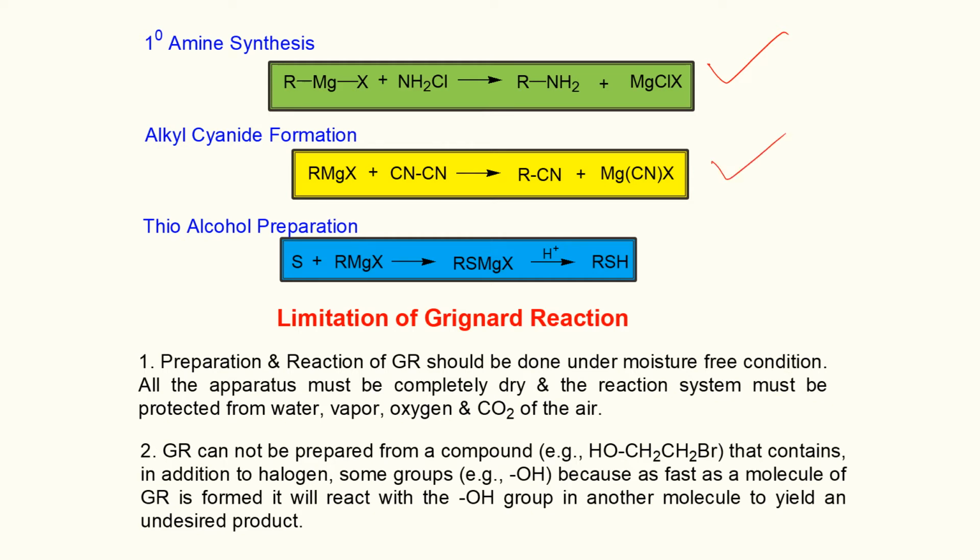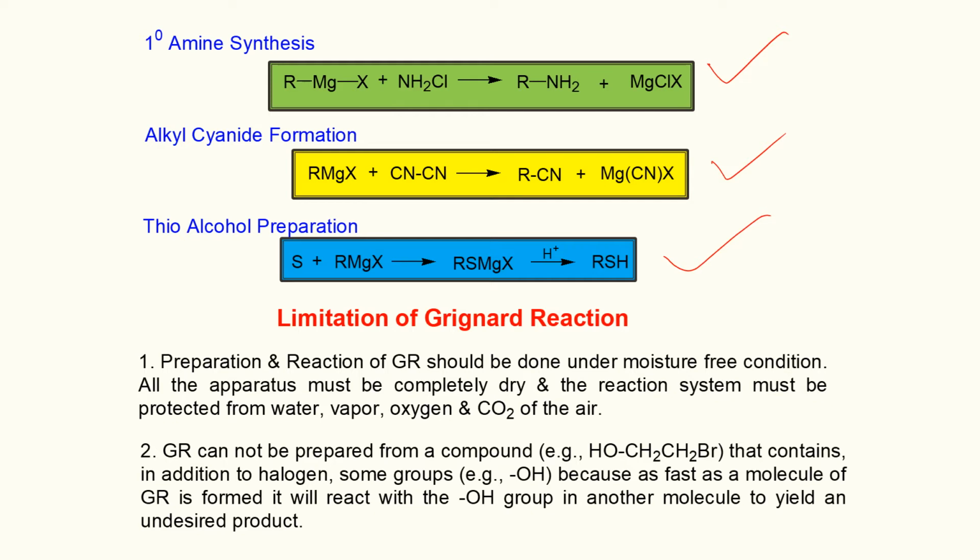When Grignard reagent reacts with sulfur, in that case it is possible to get thioalcohol. We can prepare a lot of compounds using the reaction mechanism of the Grignard reaction.